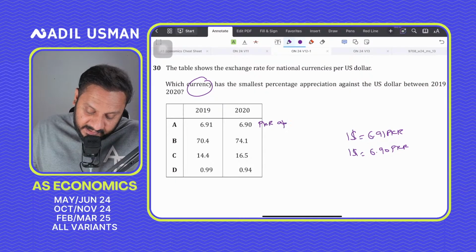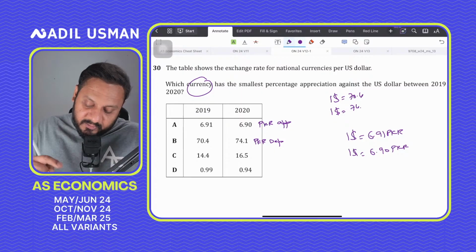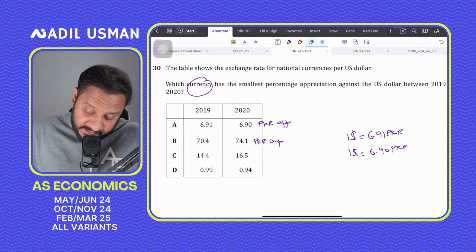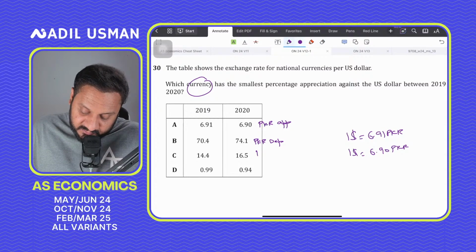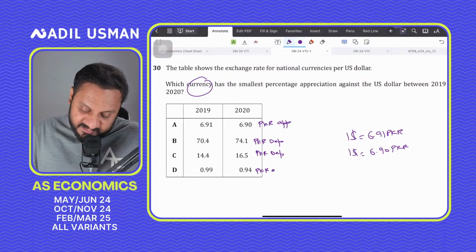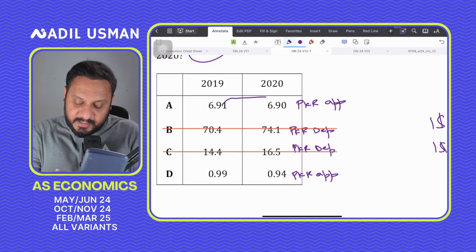Here PKR depreciates, because obviously a dollar was 70.4 PKR, but now a dollar is 74.1 PKR. So the dollar appreciates, so obviously the PKR depreciates. Here also PKR depreciates, and over here PKR appreciates. So PKR is appreciating only in option B and option A and option C. So you can now calculate the percentage change in the appreciation.